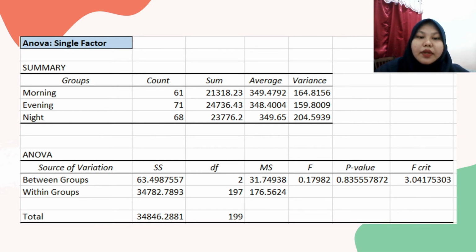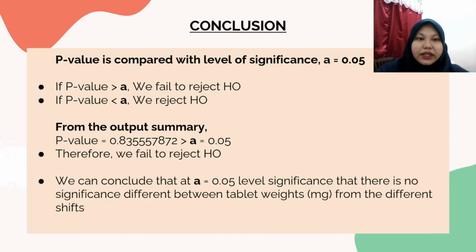We use the p-value to check whether there is any significant difference between tablet weight from the different shifts. The p-value is compared with the level of significance, alpha equal to 0.05. If the p-value is greater than alpha, we fail to reject H0, but if the p-value is less than alpha, it indicates that we reject H0.